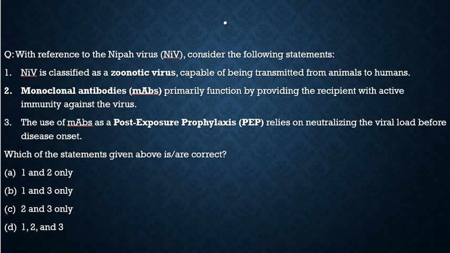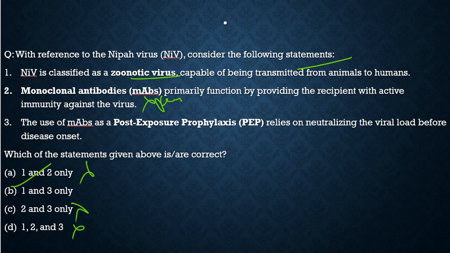The question says, with reference to Nipah virus, consider the following statements. Nipah virus is classified as a zoonotic virus capable of being transmitted from animals to humans. Correct. Monoclonal antibodies primarily function by providing the recipient with active immunity against the virus. No, it is passive immunity. So the second statement is incorrect, and option B would be the correct option.